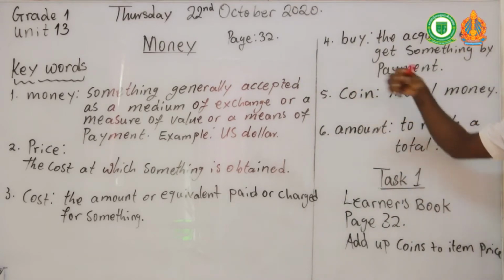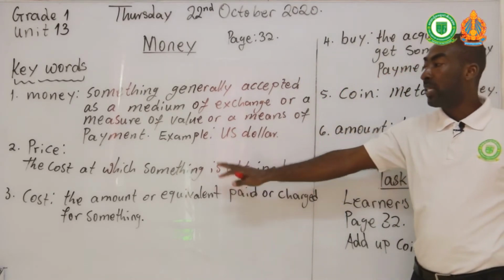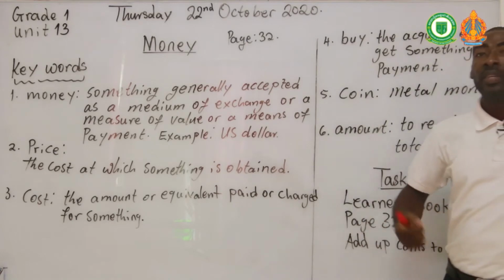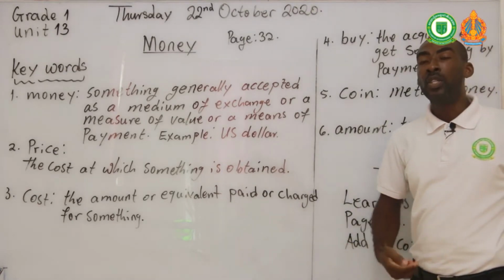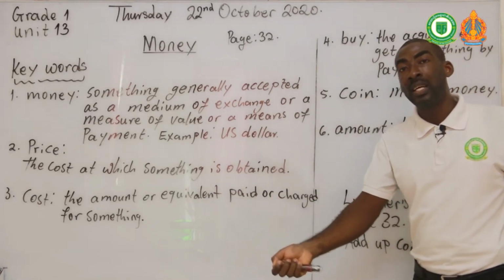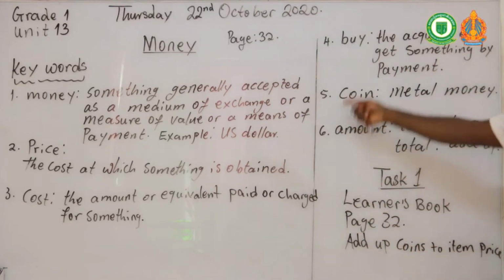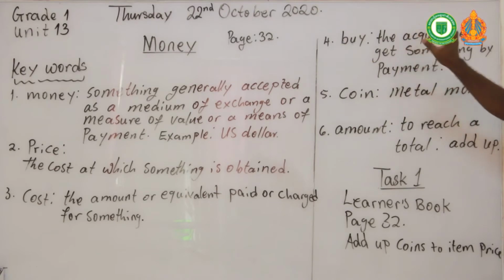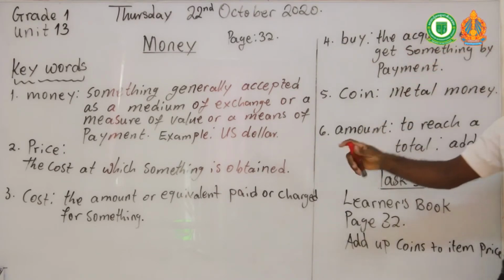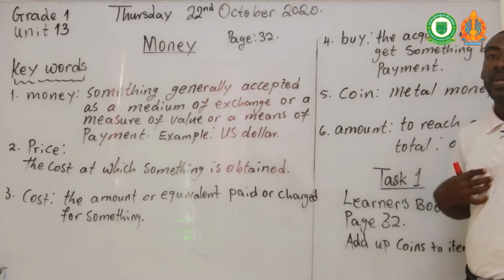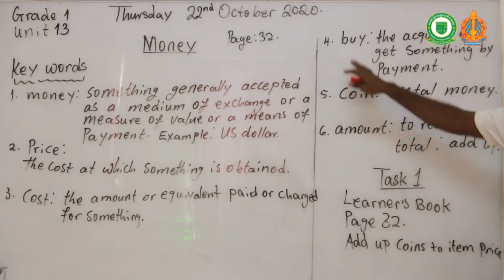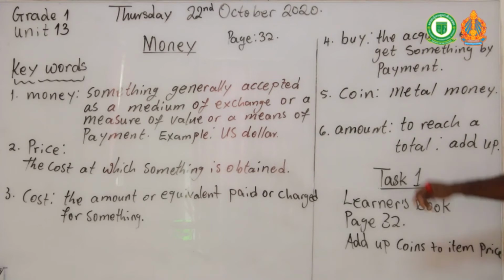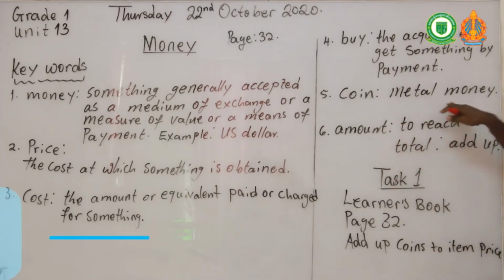So when you are okay with the price and the cost, and you have the money with you, and you give the money to the seller and have the product, that is what we call buy. That means to acquire or to get something by payment. Once you pay and you get a product to yourself, it means that you are buying. Coin is the metal money.